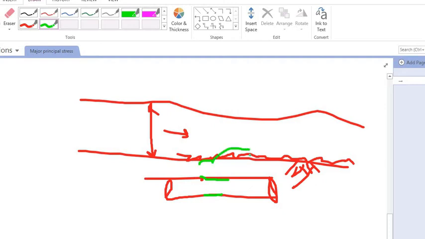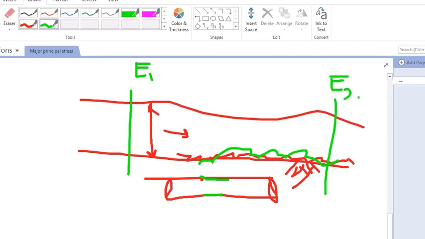Similarly, at the bed of the river, there will be some friction. So due to this friction, what will happen? Whatever the energy was at this section, E1, will lose some energy, and at section 2 there will be energy E2.